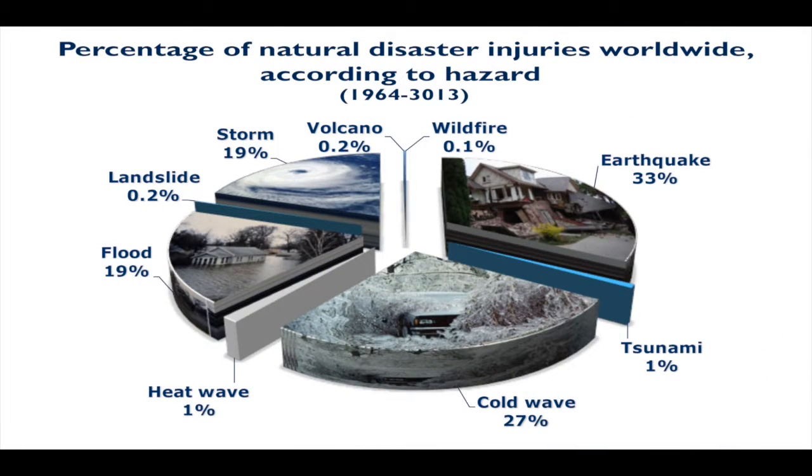Percentage of natural disasters that caused injuries. Overall, we can see cold wave is surprisingly high. Now, of course, earthquakes are a little higher than that, but you can imagine the number of injuries from earthquakes. So for me, that wasn't a big surprise. But didn't you find it surprising that cold waves caused this high number of injuries when comparing to other disasters, even more so than floods and even cyclones?